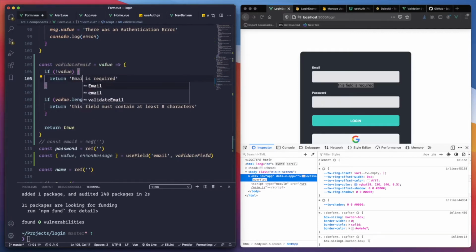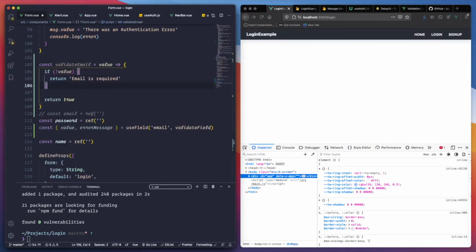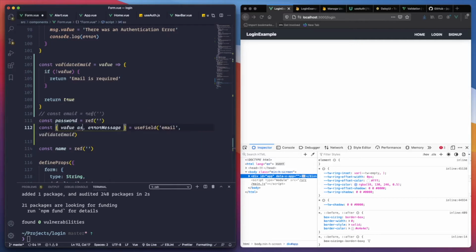Let's call it email is required, and let's remove this one. We don't need this validation for now. And let's send validate email. User field is going to be email. And I believe we can do something like email, probably.